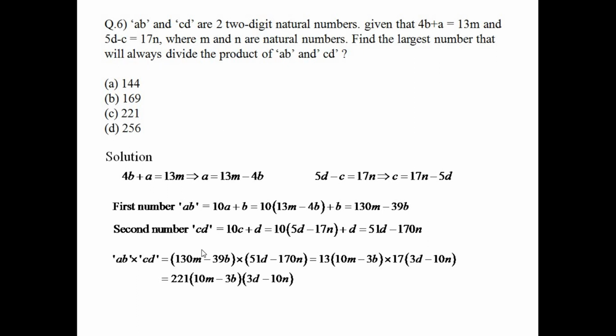The largest number that always divides this is nothing but 221, because these two terms will be fluctuating, taking random values depending on b, m and d values. You cannot take the contribution of these two terms into the largest number, as that will not necessarily divide the number always. So the answer is 221.